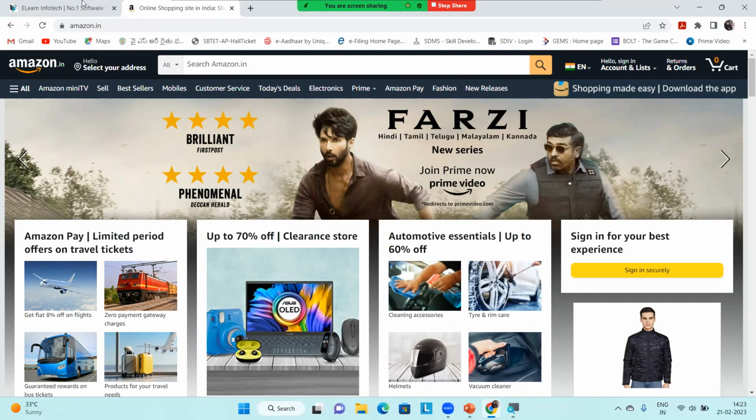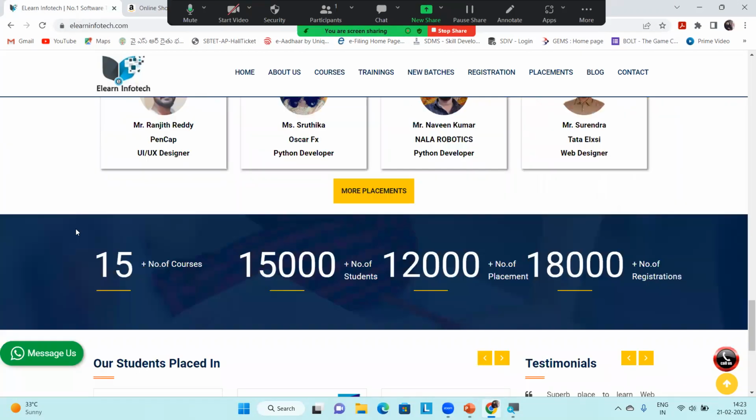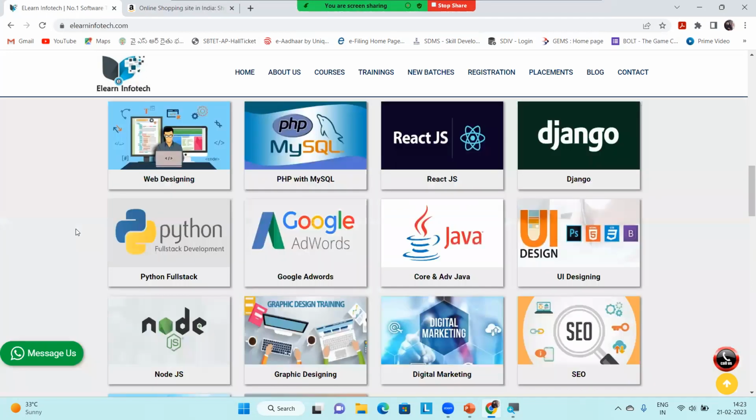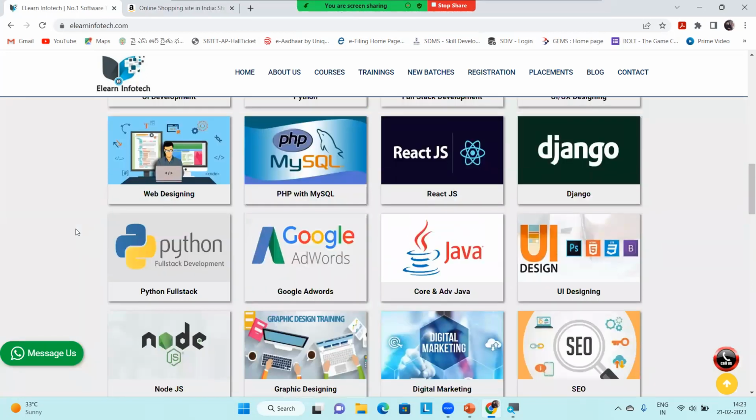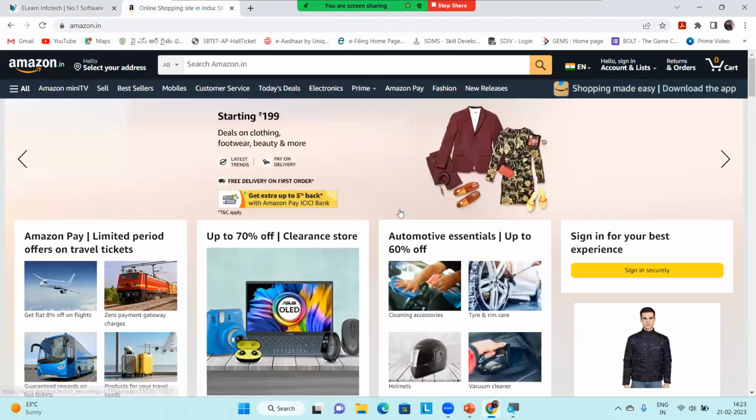But whoever accesses the ELearn InfoTech website, they all see the same content. The content is not changed. That is what we call a static website, and this is what we call a dynamic website. A dynamic website changes each and every piece of information for the individual user based upon the requirement.